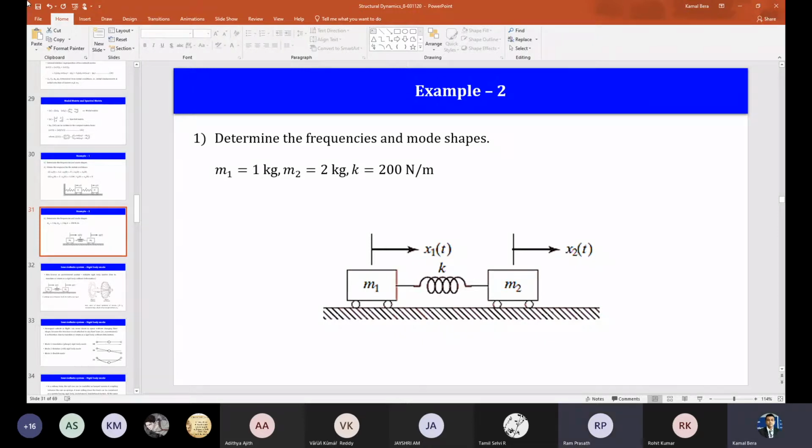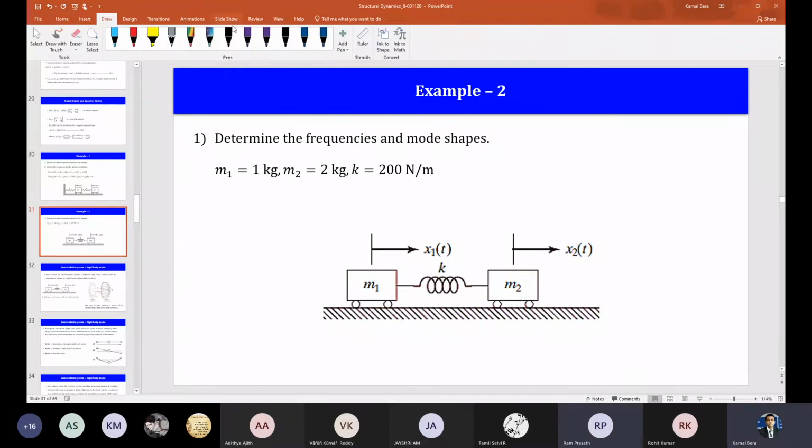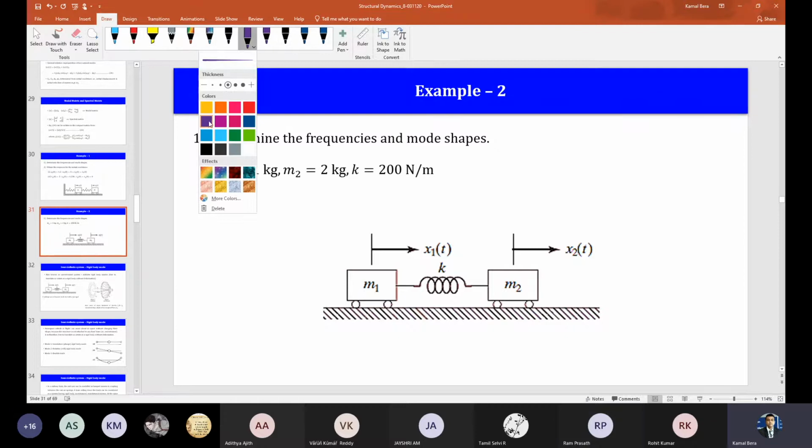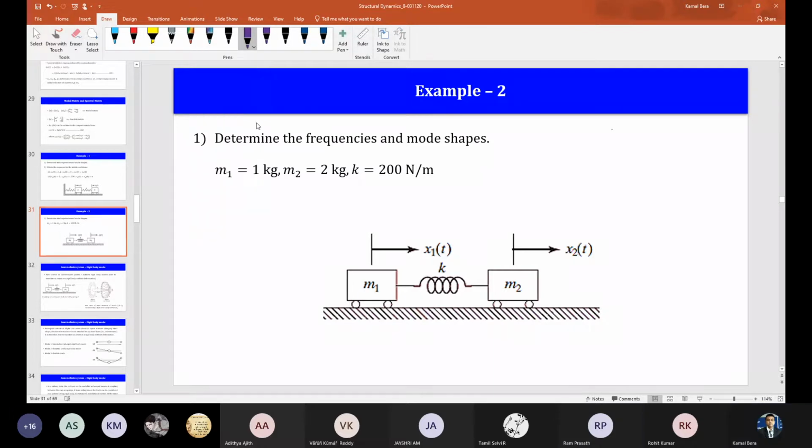I got 0 and root 300. One minute. Is the PPT visible to you, right? Yes, sir, it's visible.